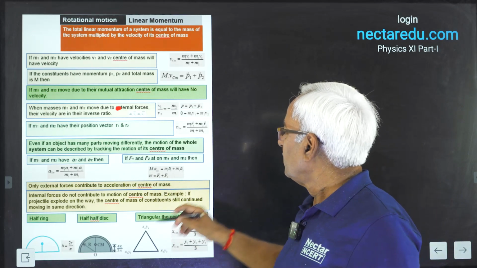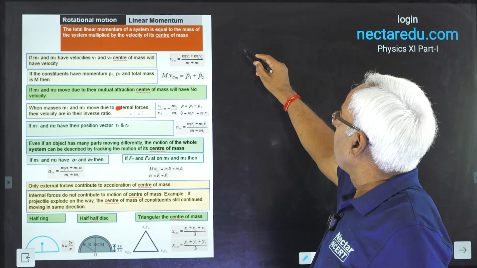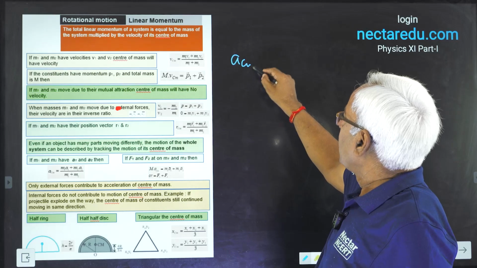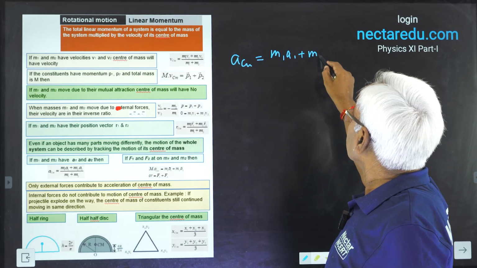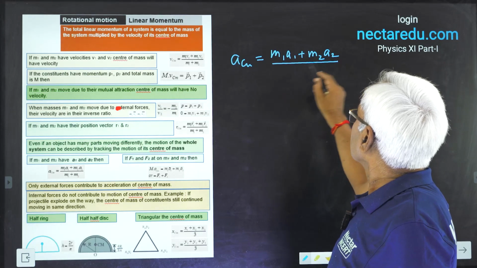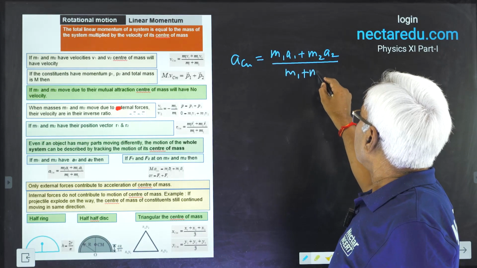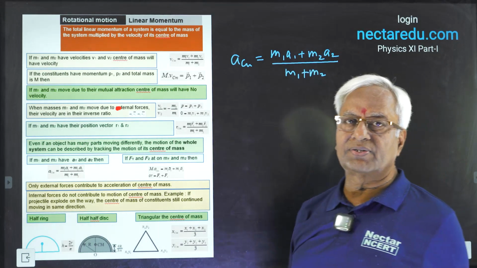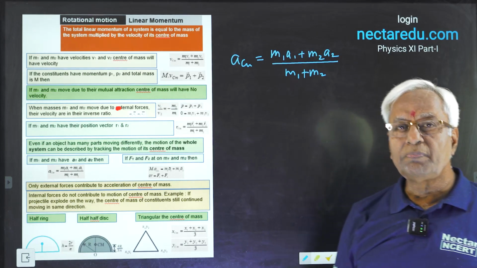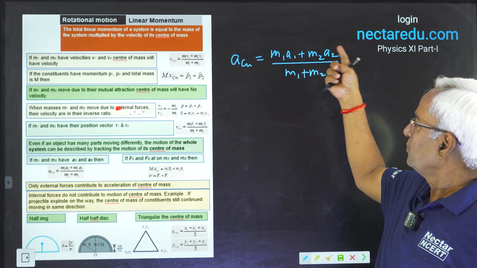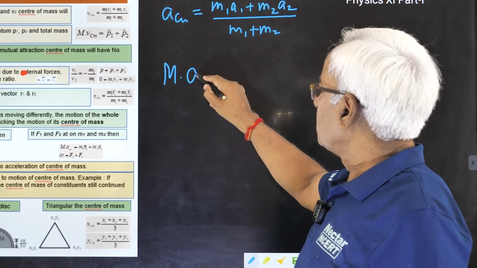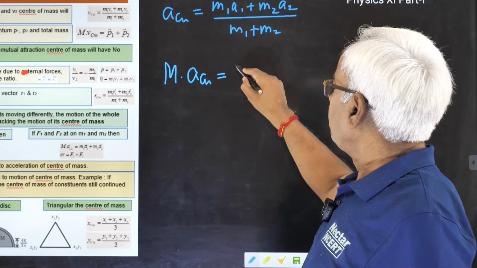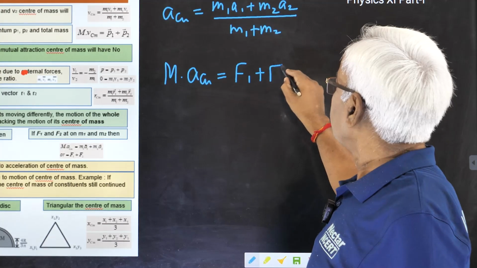Then for acceleration, we are going to have the same formula. Acceleration of CM is given as m1a1 plus m2a2 over total mass. If they are in different directions, in a 2D plane, then obviously we have to use the vector also. Total mass of the system, just suppose capital M, then we can write this way also.